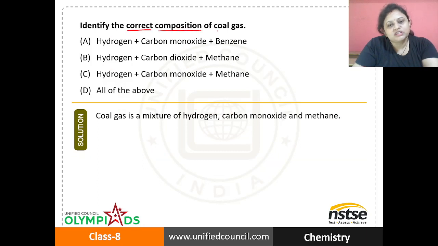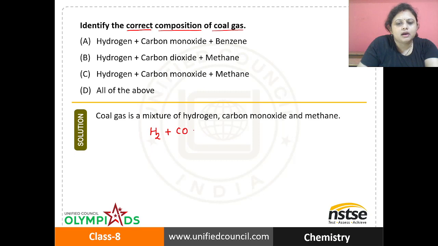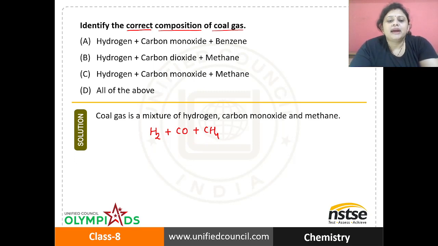Identify the correct composition of coal gas. Options are A, hydrogen, carbon monoxide, benzene. B, hydrogen, carbon dioxide, methane. C, hydrogen, carbon monoxide, methane. D, all of the above. So the coal gas is a mixture of hydrogen and carbon monoxide and methane. Okay. So this coal gas is used as a fuel also, and how is it obtained? It is obtained from the destructive distillation of coal. Got it? So correct answer is hydrogen, carbon monoxide, methane, which is present in option C.